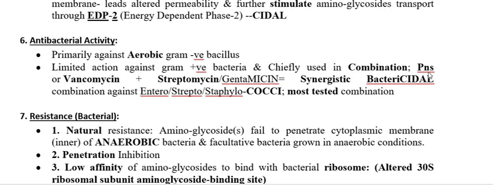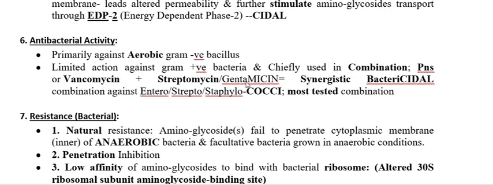So how are we going to combine this? Penicillin is combined with streptomycin, so the combination is streptopenicillin. Either penicillin or vancomycin is combined with the aminoglycoside, mainly streptomycin, but other than streptomycin we also combine with gentamicin.